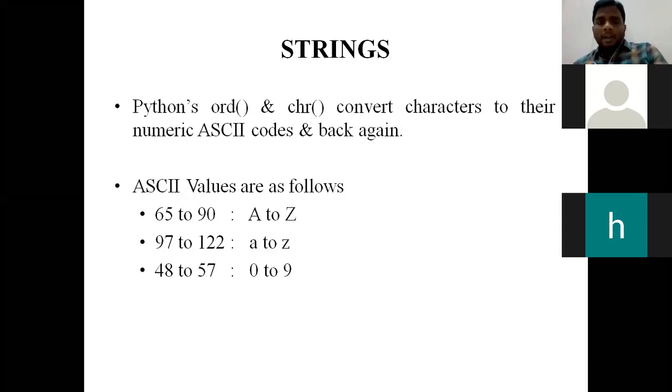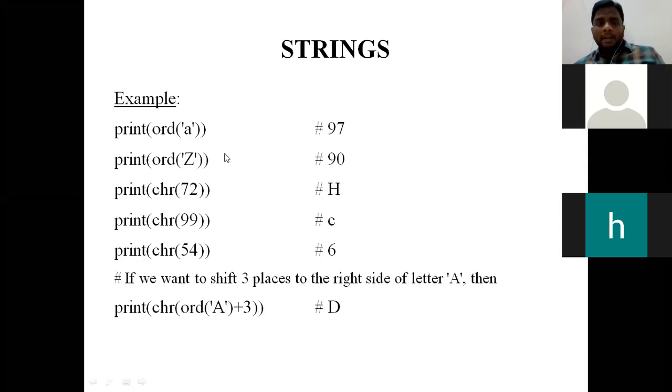See here, what is the value of lowercase letter a? So the value of lowercase letter a is 97. Capital Z means 90, right? See here, ord of a, in the sense the output will be 97. ord of Z, see here, this is uppercase letter Z, 90. Okay. In the same way like this.